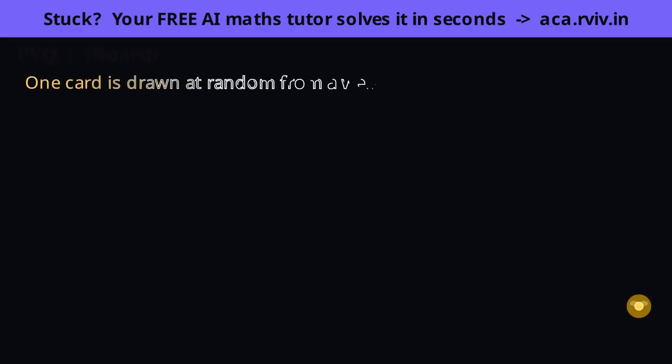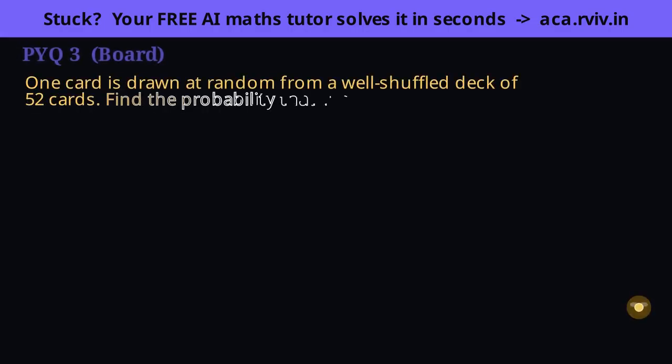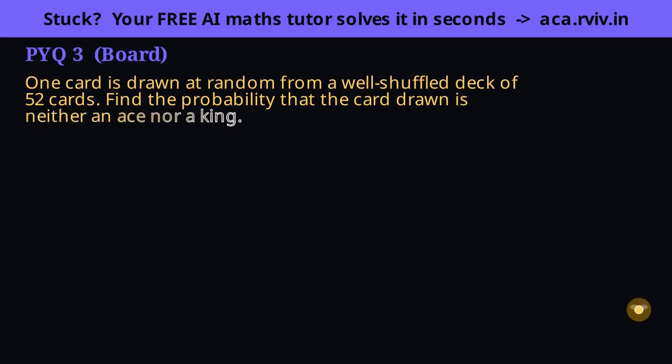Neither ace nor king. Take out both unwanted groups, then count what survives. A well-shuffled deck makes all 52 equally likely, so that's the total. And we know its structure: 4 aces, 1 per suit, and 4 kings, 1 per suit. Neither ace nor king means we throw out both groups, so first count what's being excluded. 4 aces plus 4 kings is 8 cards. Note these don't overlap. A card can't be both an ace and a king.